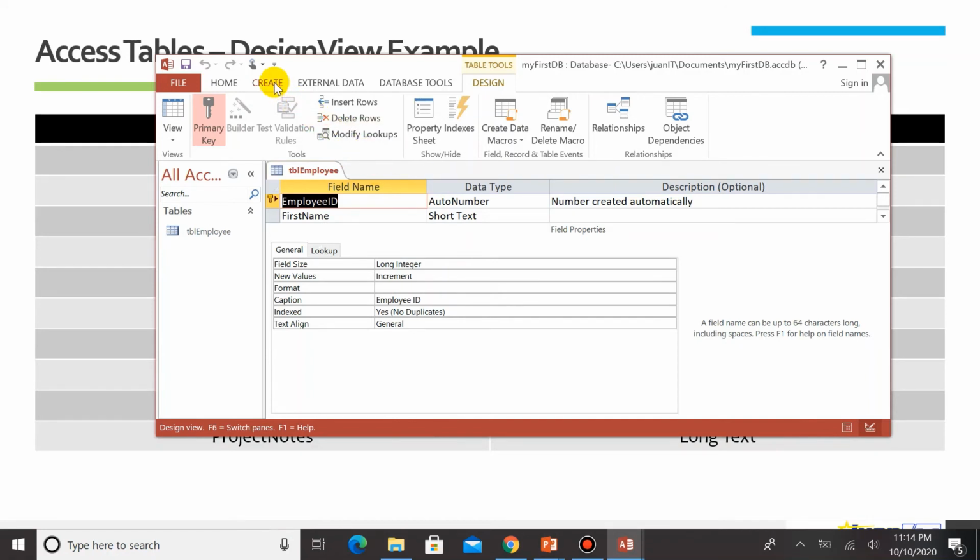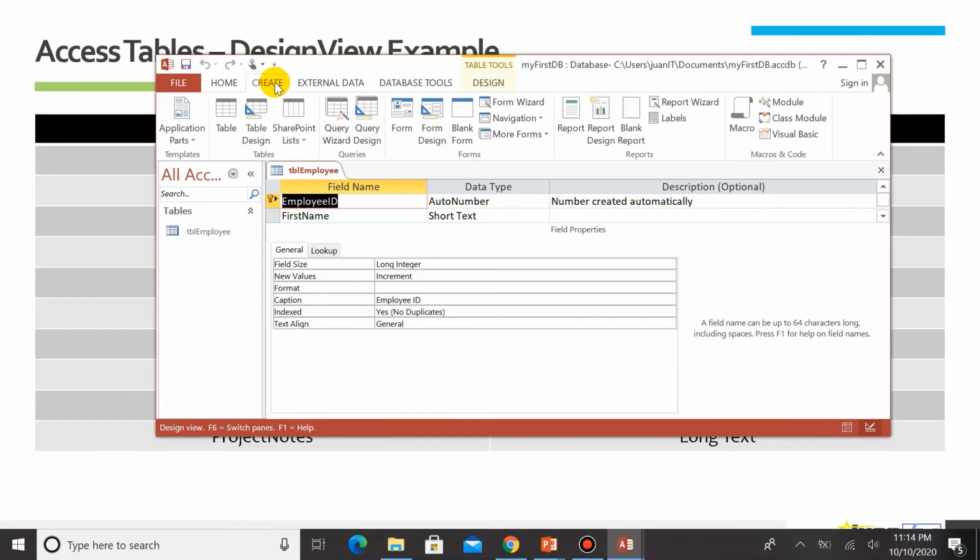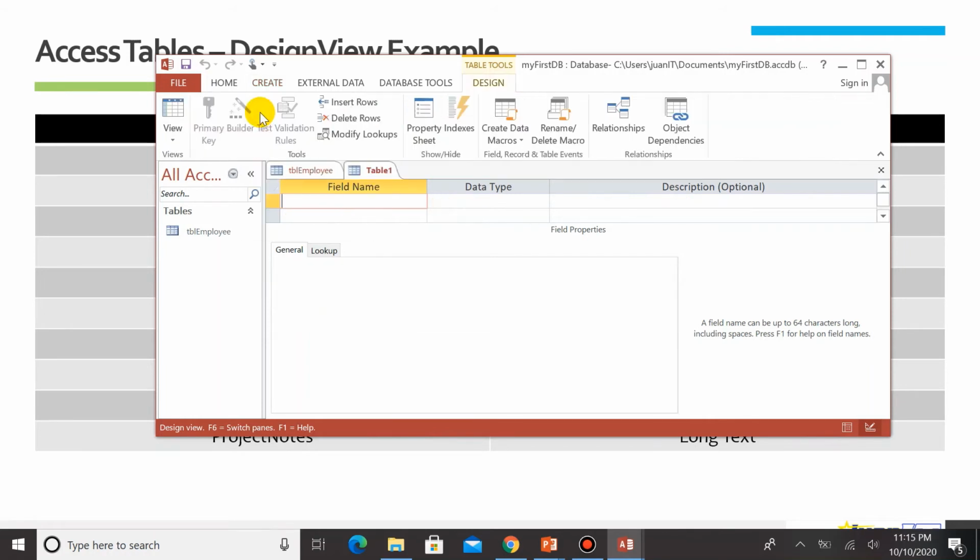To create another table, click on Create, and then Table Design or Table. We just have to change the view there, but let's click on Table Design. We have created Table 1 here, and the view is design view. This is how it looks in design view. Every table should have a primary key, as mentioned earlier. So let's do it.